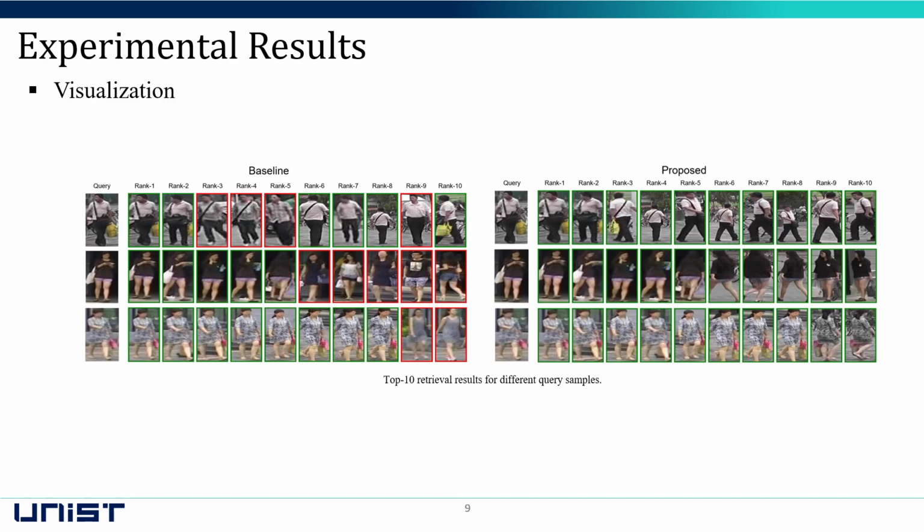Finally, we list the top 10 most similar samples for a given query. In the baseline, samples with similar poses are often retrieved even if they belong to different identities. In contrast, our method correctly retrieves samples of the same identity even when they have different poses. This demonstrates that the performance improvement comes from enhanced robustness to pose variation.